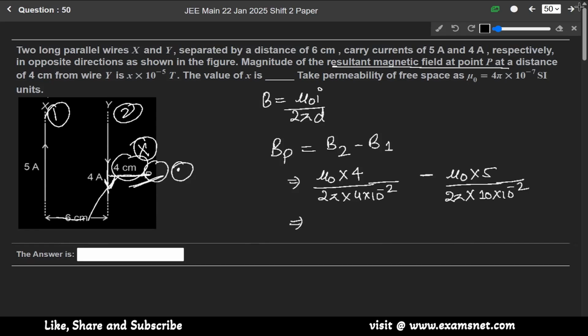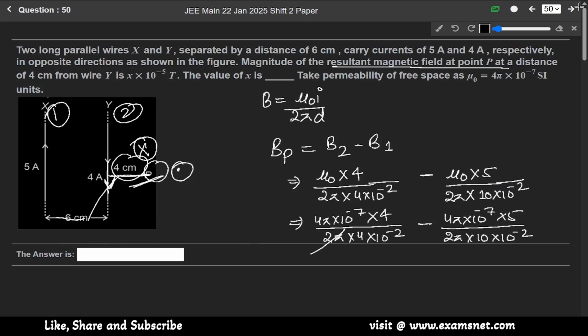Now we know that mu naught is 4 pi into 10 to the power minus 7. So it is 4 pi into 10 to the power minus 7 into 4 over 2 pi into 4 into 10 to the power minus 2, minus 4 pi into 10 to the power minus 7 into 5 over 2 pi into 10 into 10 to the power minus 2. The 4s cancel, and the 2s and pi cancel.